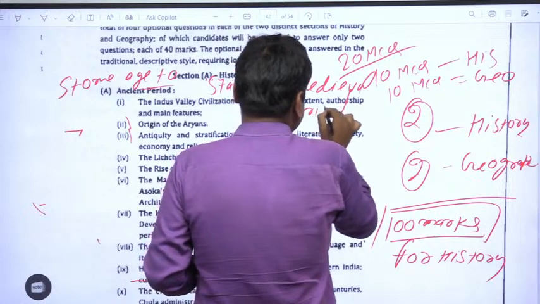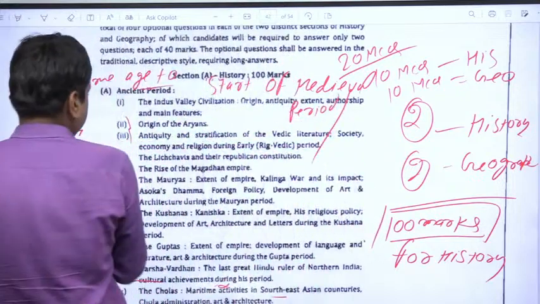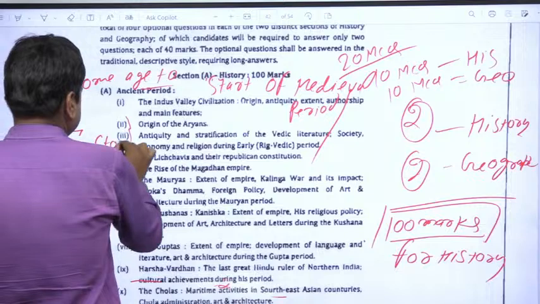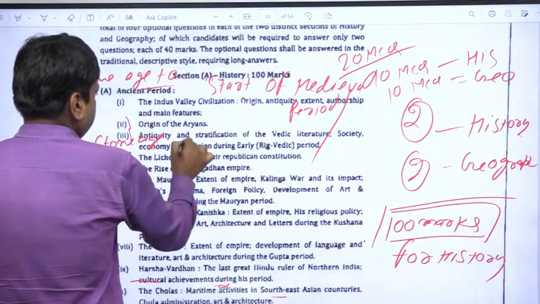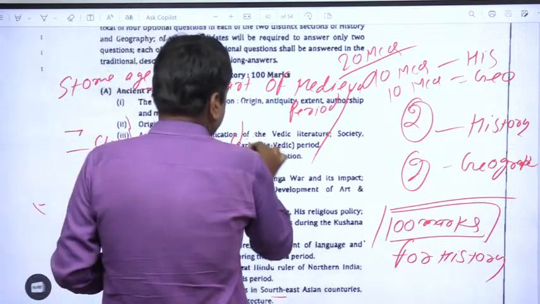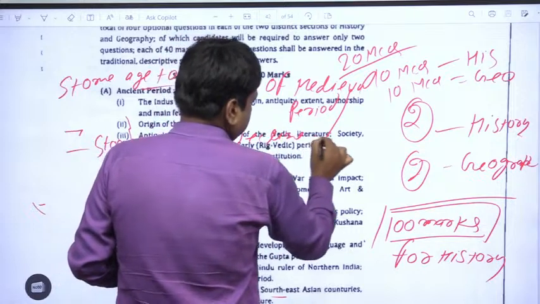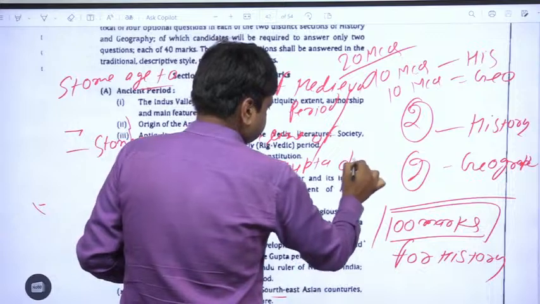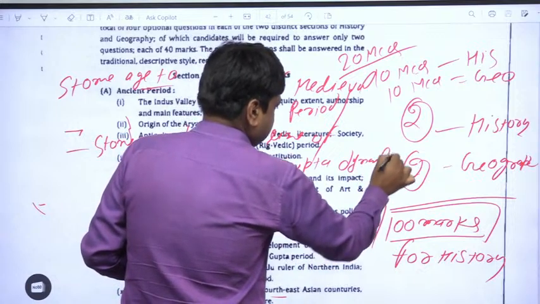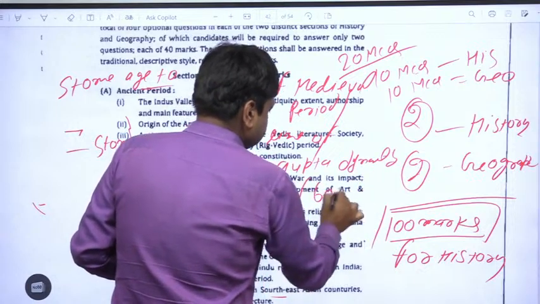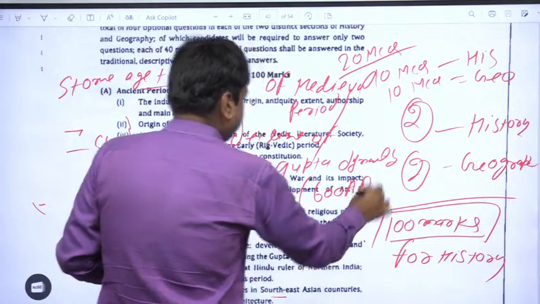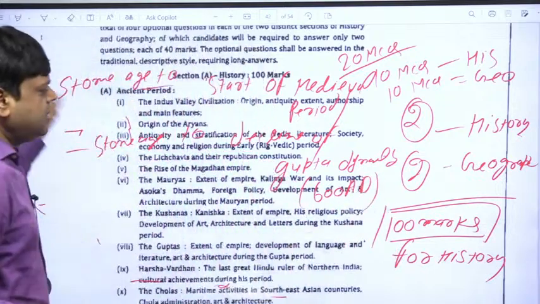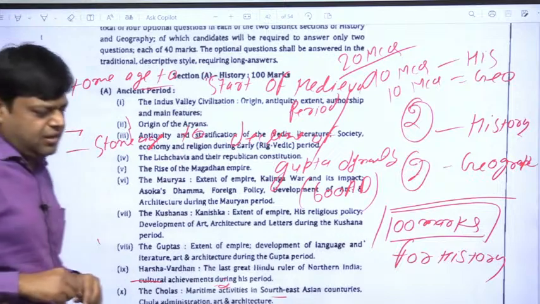Okay, that means it is from Stone Age to decline of Gupta dynasty. Gupta dynasty, that means 600 AD.